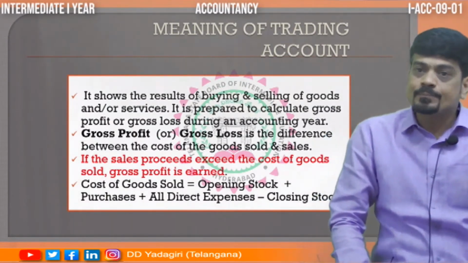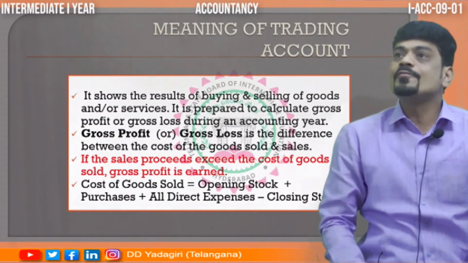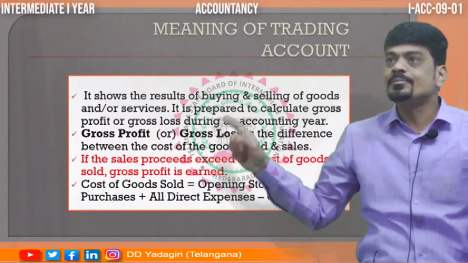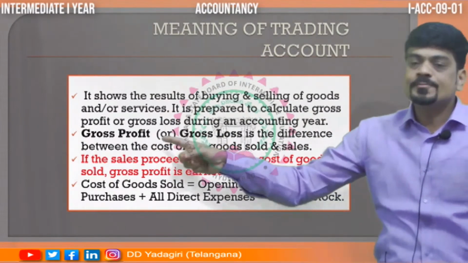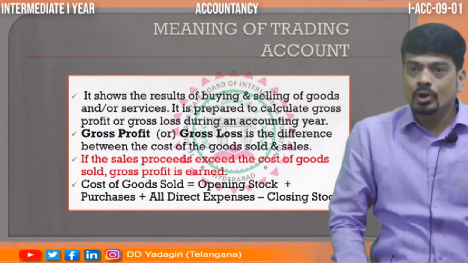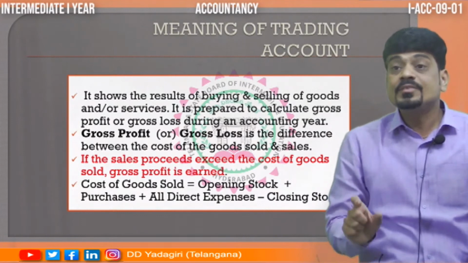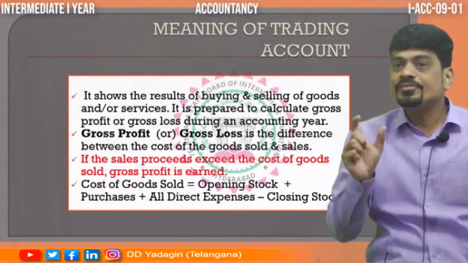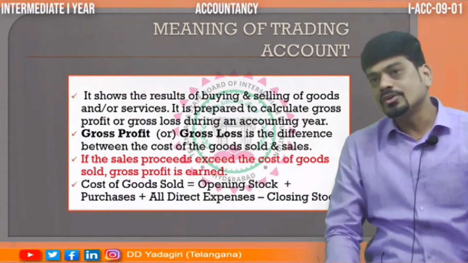that is prepared to know the profit or loss, and that profit or loss, which I wrote in bold italics type, is the gross profit or the gross loss. Now, sir, what do you mean by gross profit or gross loss? So, the difference whatever we get between the cost of sales and the sales, then we call it either as gross profit or gross loss.